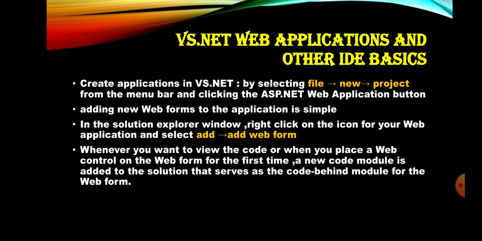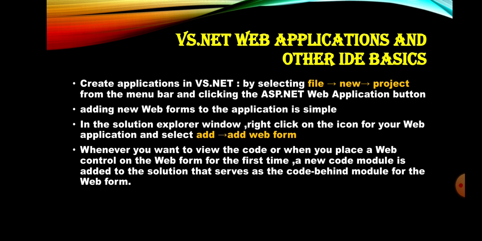Okay. Next, how to add a new web form to an application? Because each website is a collection of web pages. By default, while creating a project, there is only one form. If we want to add more forms, just right click in the Solution Explorer window and select Add. It will display a pop-up menu. From that pop-up, we select Add Web Form.